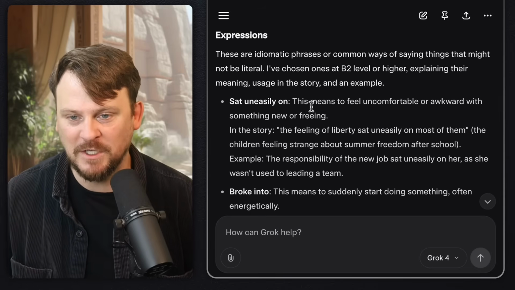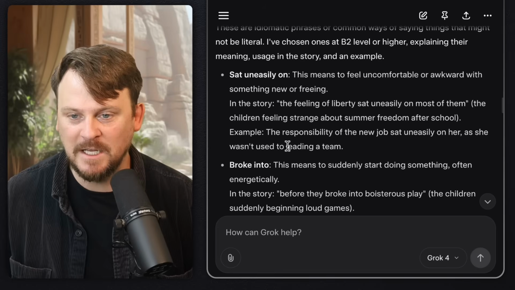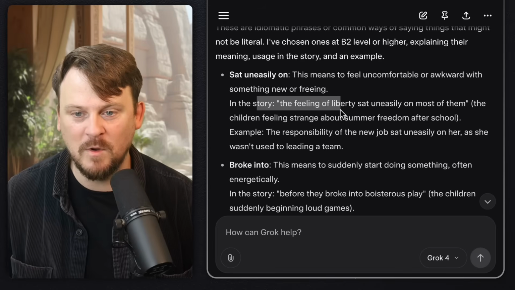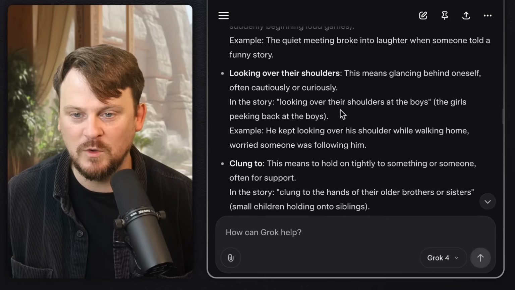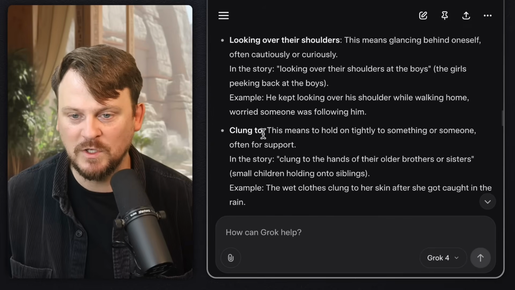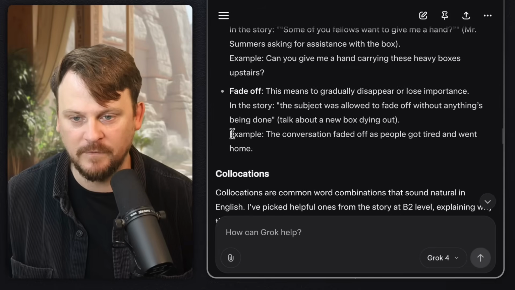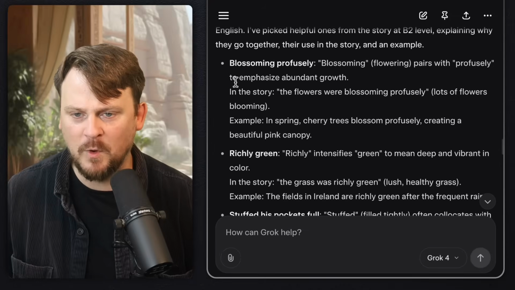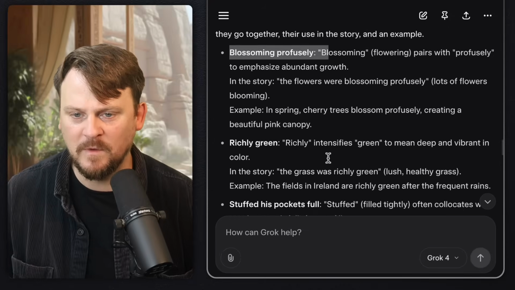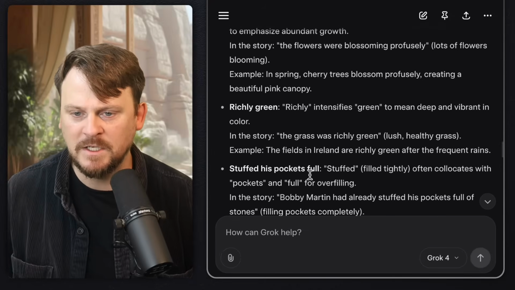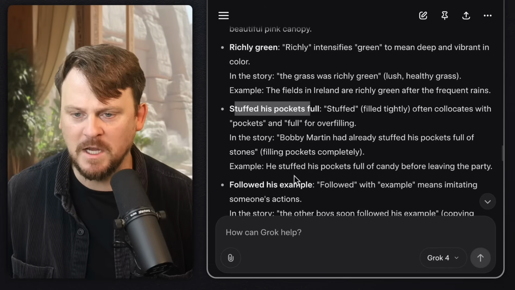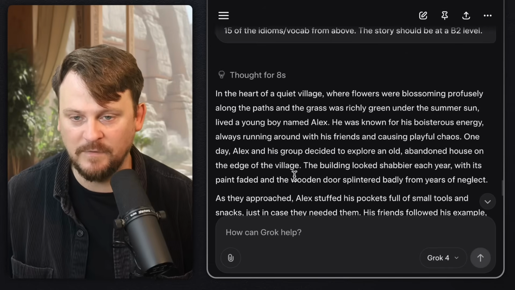And here are the expressions. Sat uneasily on. In the story, the feeling of liberty sat uneasily on most of them, broke into, looking over their shoulders, clung to, all good stuff. All good, right? And then separating collocations, blossoming profusely, richly green, stuffed his pockets full. It's a great story if you haven't read it.